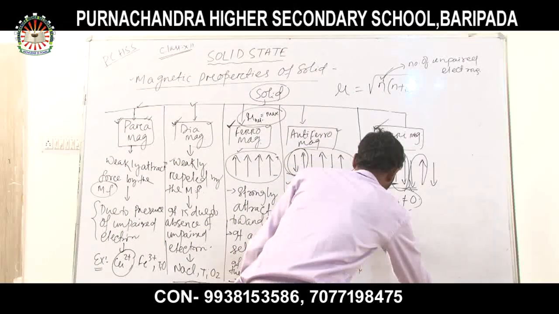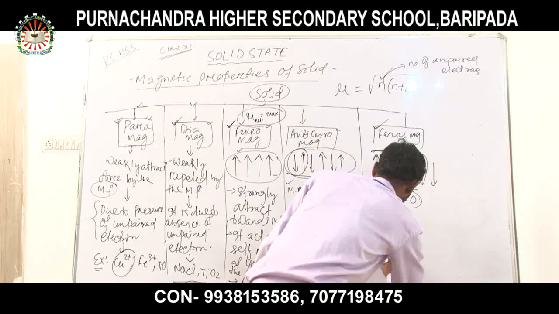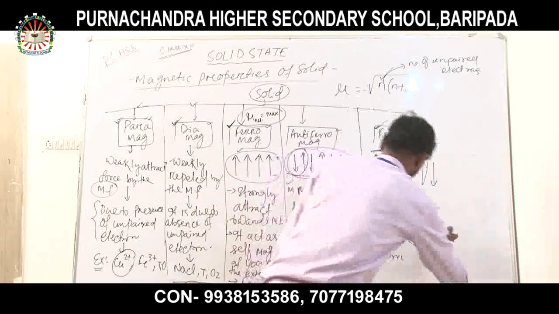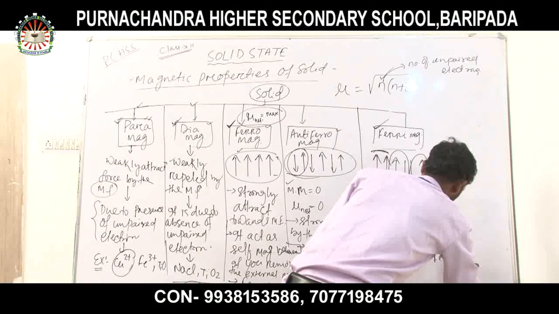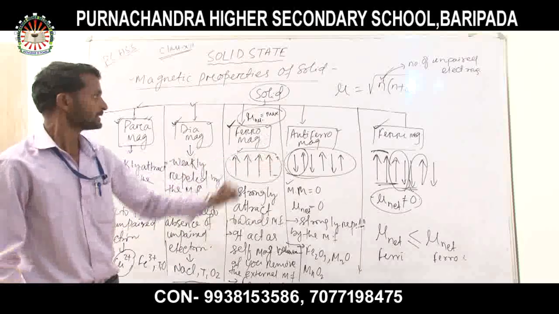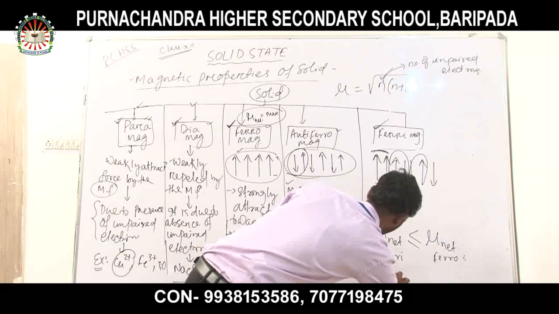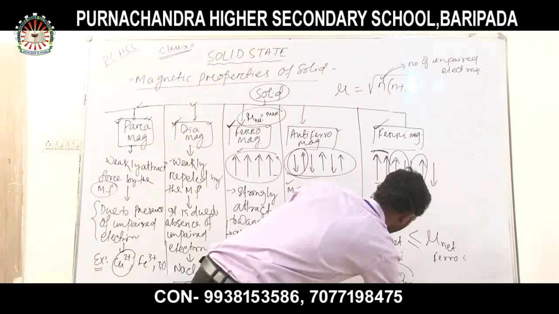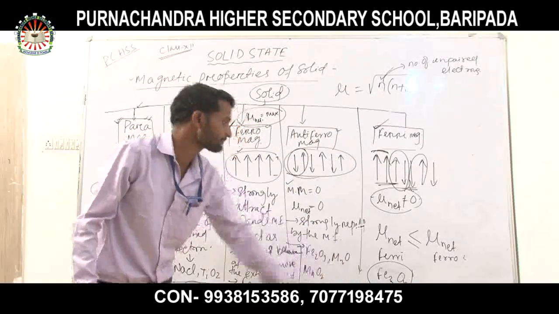The net magnetic moment of a ferrimagnetic substance is less than or equal to that of a ferromagnetic substance. The example is Fe3O4. This is a very important example for the ferrimagnetic substance.